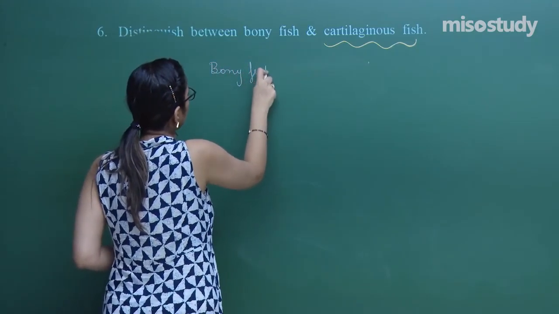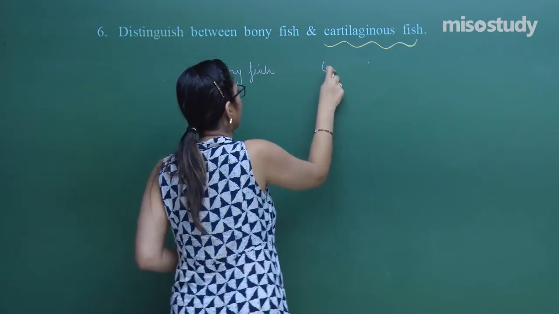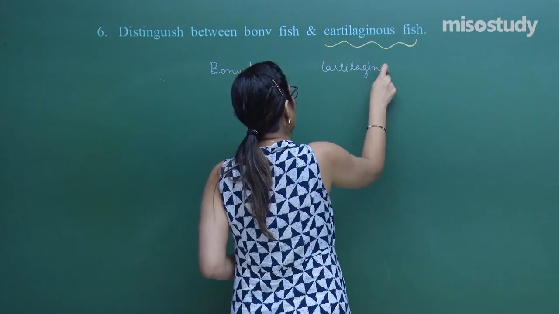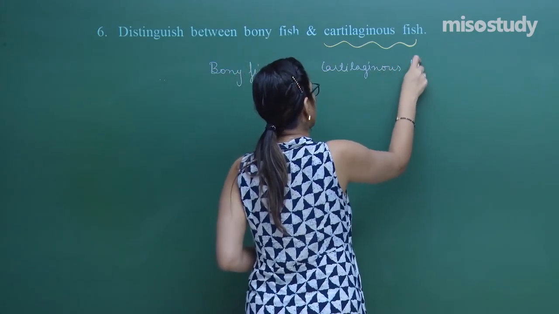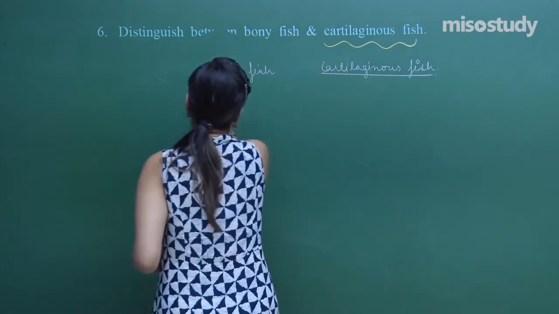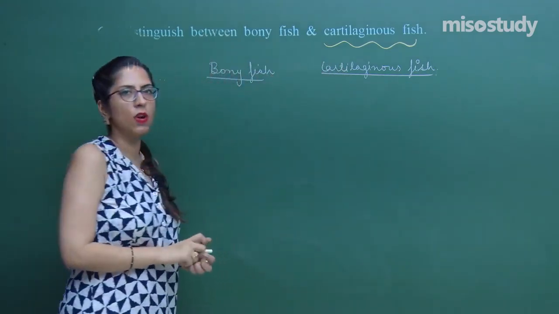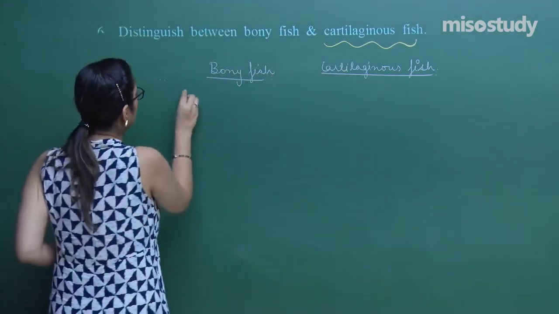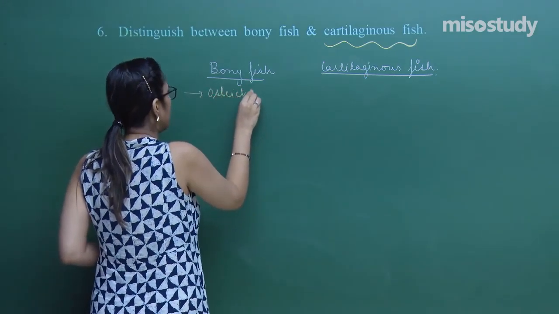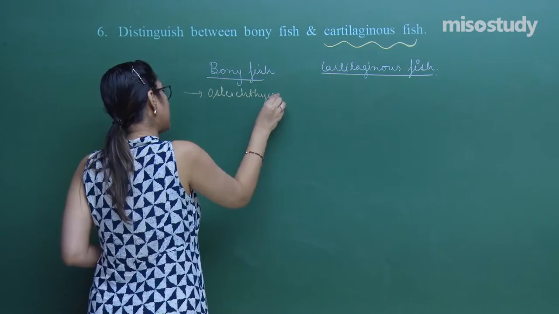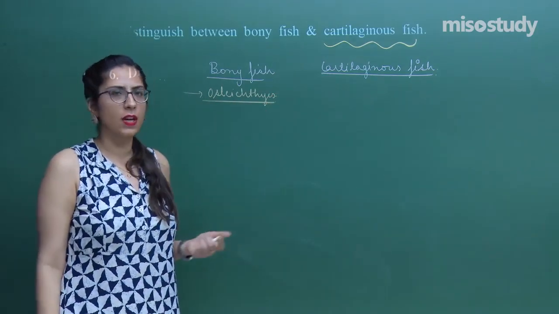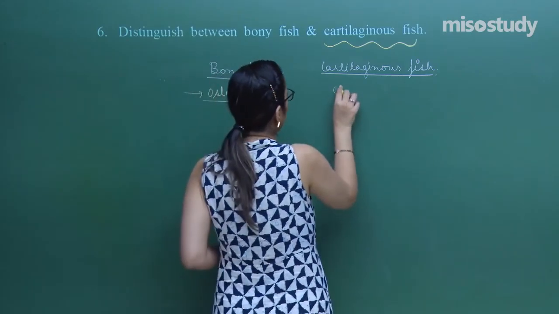Bony fish and the second, cartilaginous fish. Bony fishes are also called osteichthyes, whereas cartilaginous fish are called chondrichthyes.